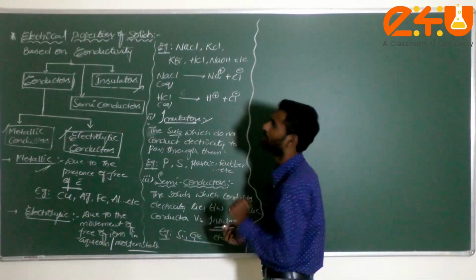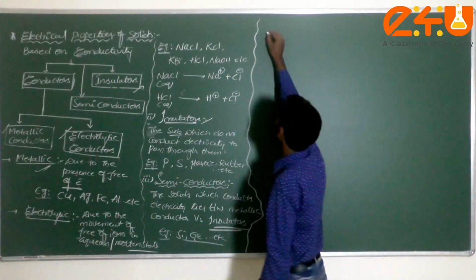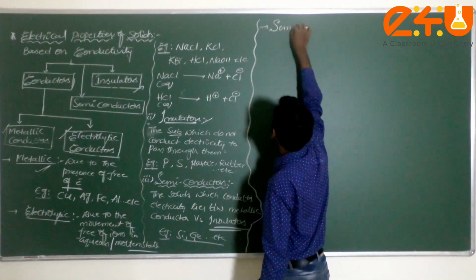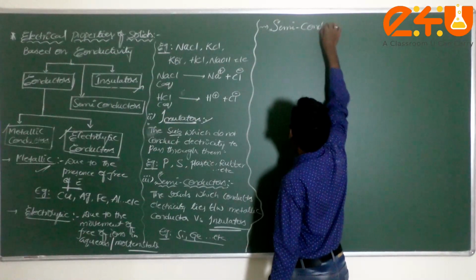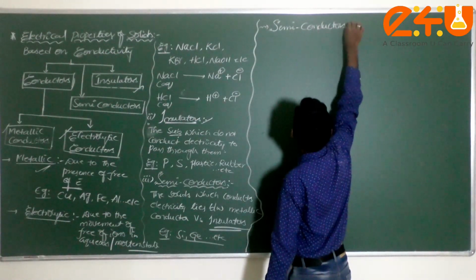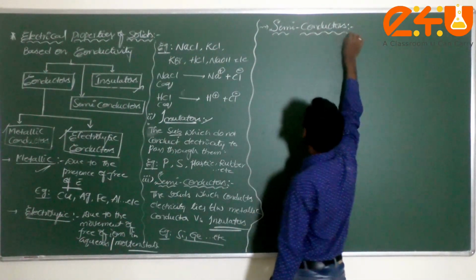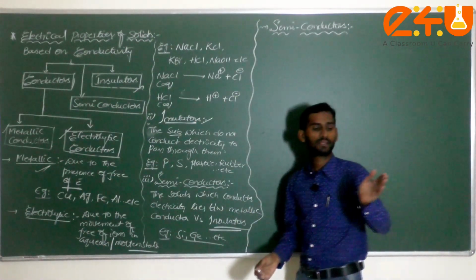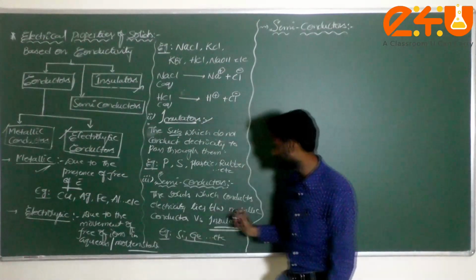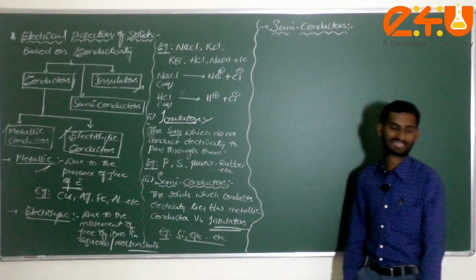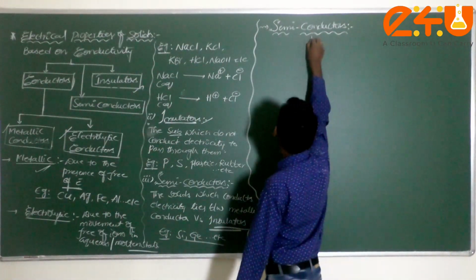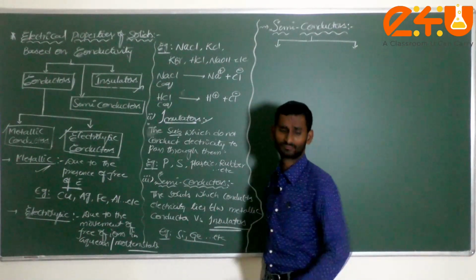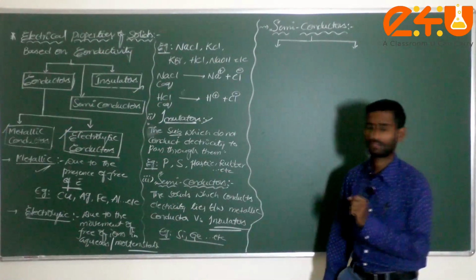Now we are going to a very important topic, called semiconductors. Just now we discussed that the solids which conduct electricity and lie between the conductor and insulator are called semiconductors. Now we mainly discuss semiconductors with respect to conductivities, in two types.